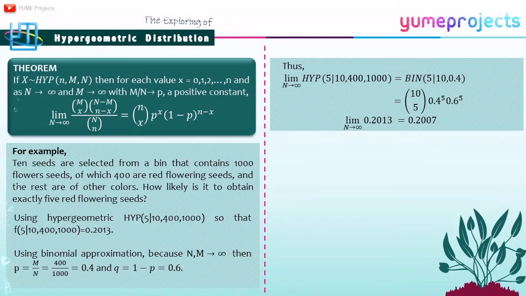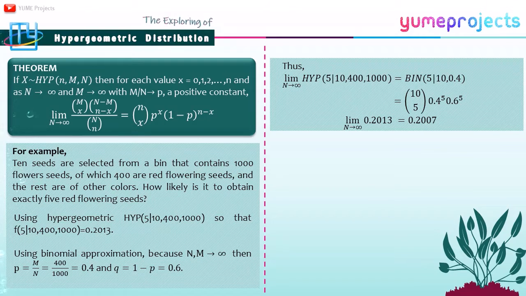And I have a theorem about the hypergeometric and the binomial. For example, 10 seeds are selected from a bin that contains 1000 flower seeds, of which 400 are red flower seeds and the rest are other colors. How likely is it to obtain exactly 5 red flower seeds? Strictly speaking, this is hypergeometric, and we get the probability 0.2013. Using the binomial approximation, because big N and big M tend toward infinity, p is equal to 0.4 and q is equal to 0.6.